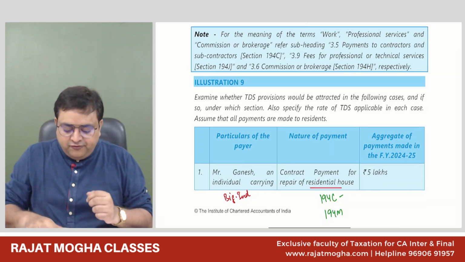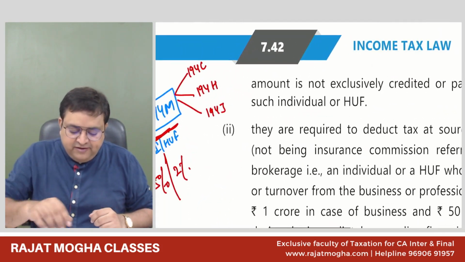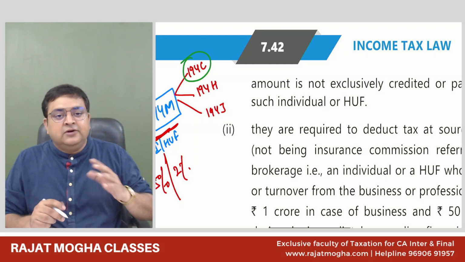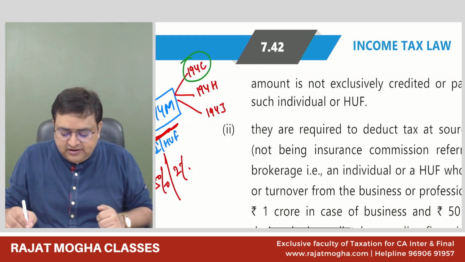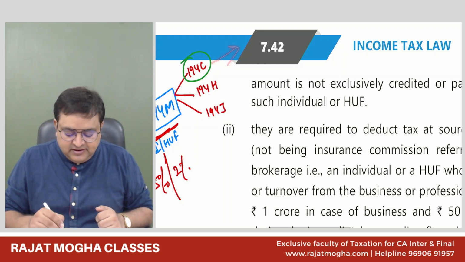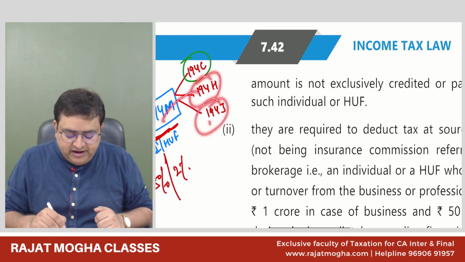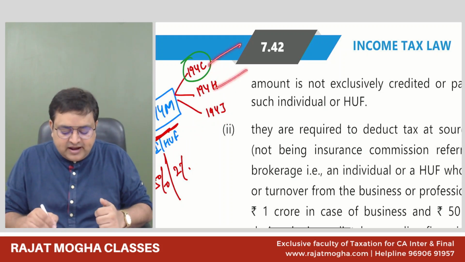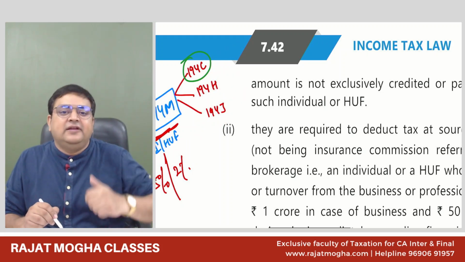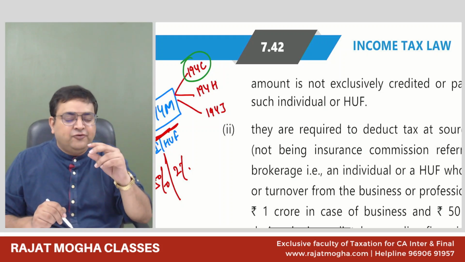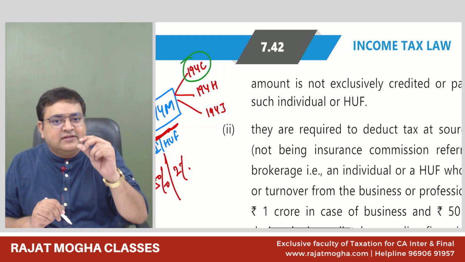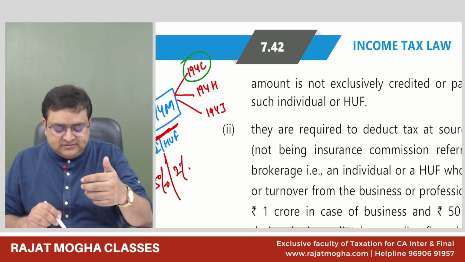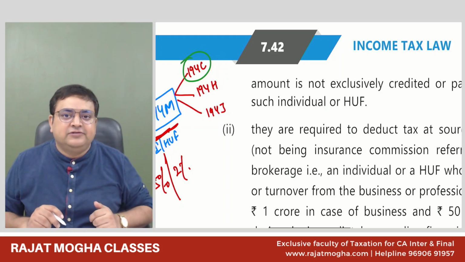Got it? 194C says that if your last year turnover is more than 1 crore 50 lakh of business, it is concerned with your business expenses. 194H last year turnover, 194J last year turnover. So whenever we say last year turnover, these sections are applicable to your business expenses, not your personal expenses. And even in 194C, it is specifically written there that these expenses should be related to your business, then only we will apply 194C.